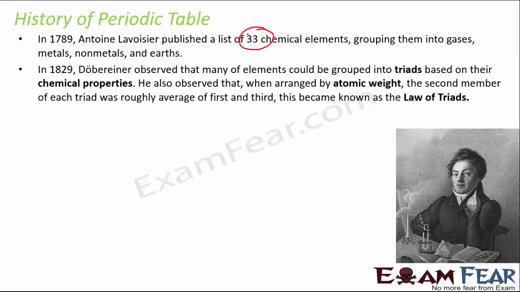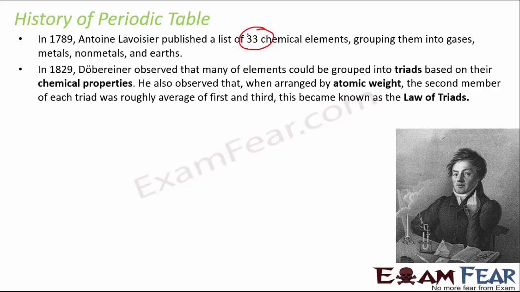Then later, after a couple of decades, in 1829, Dobereiner observed that some of the elements may be grouped into triads. What do we mean by triads? That is a group of 3 elements. He observed that these groups of 3 elements had similar properties, and that is why he called them triads.